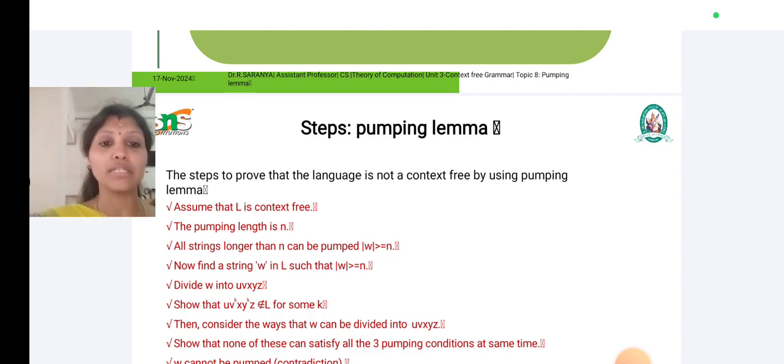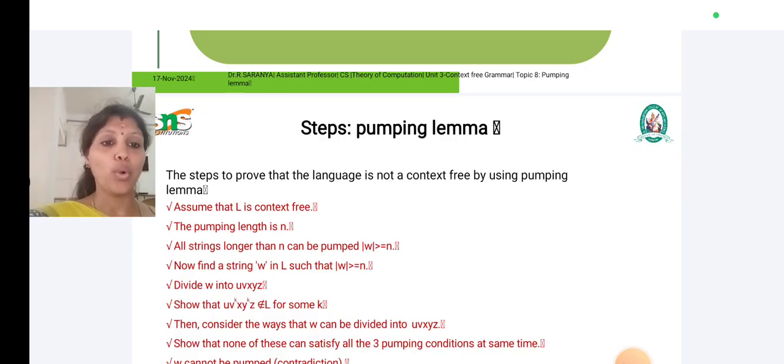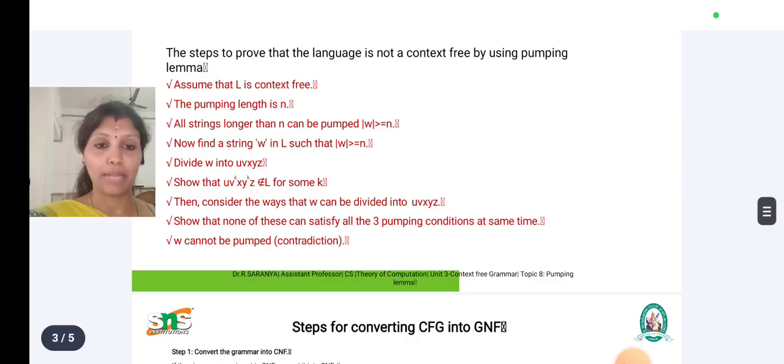Here we are going to consider whether the strings are generated in all possible patterns with the help of the pumping lemma. Consider the ways that W can be divided into the 5 strings U, V, X, Y, Z. This shows that none of these divisions can satisfy all 3 pumping conditions simultaneously. So W cannot be pumped, which is the contradiction process.